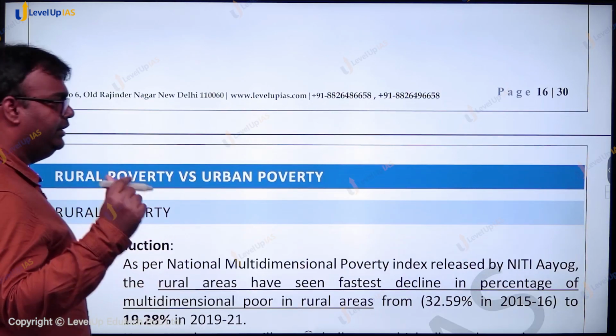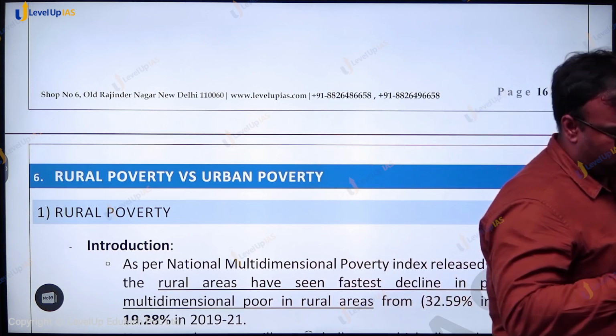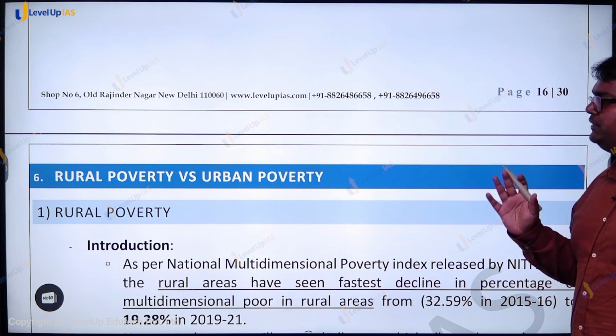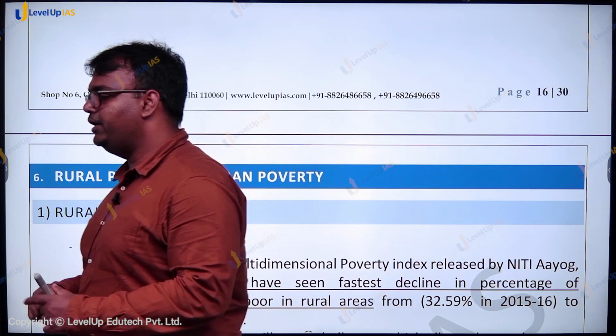So the Global Multidimensional Poverty Index of UNDP and Oxford University also gives us a similar picture. The poverty situation in India is improving.